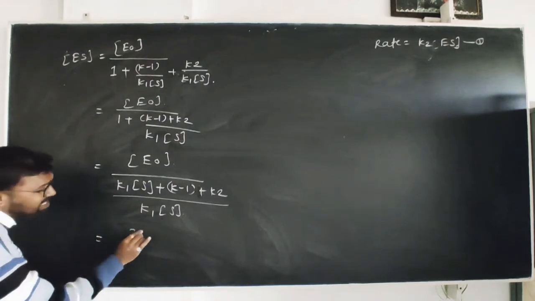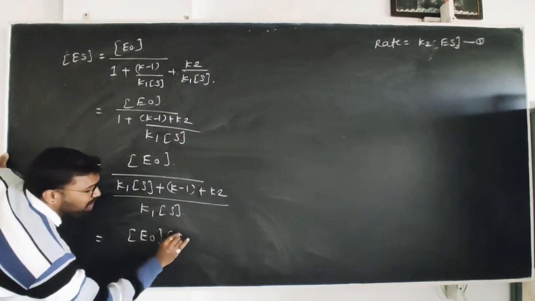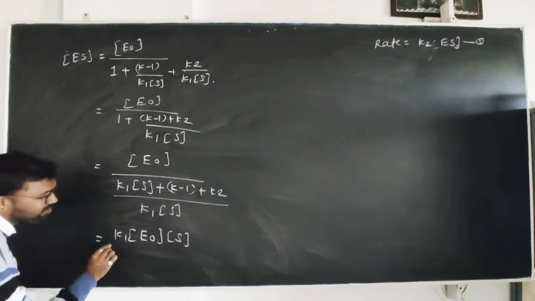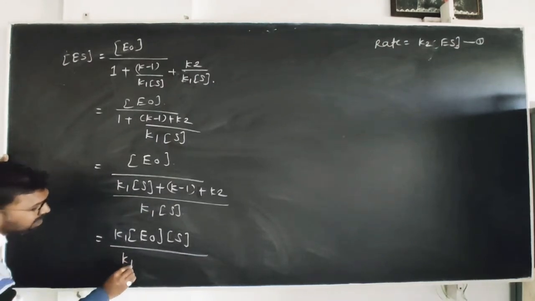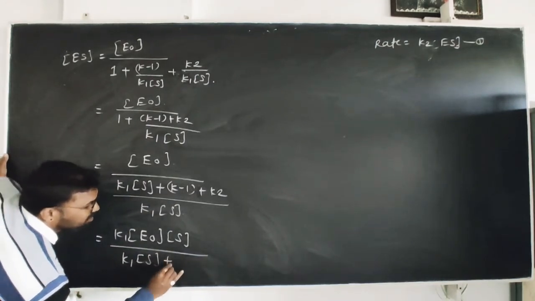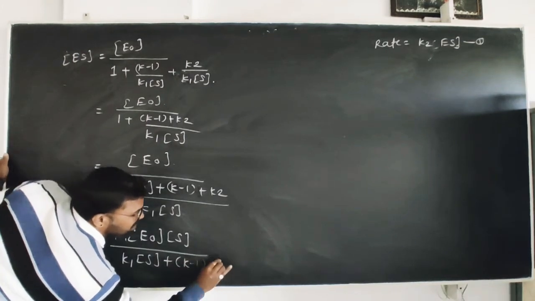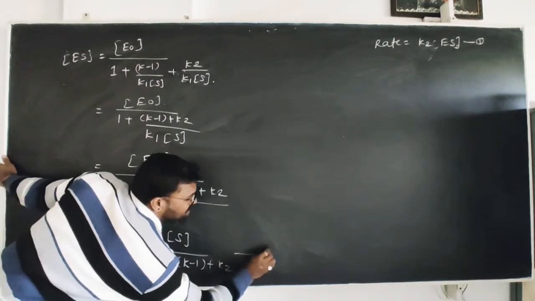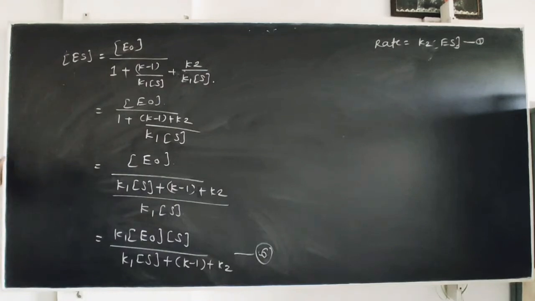This equation converts to E0 into concentration of S into K1, having denominator K1 into S plus K minus 1 plus K2. This is equation number 6.